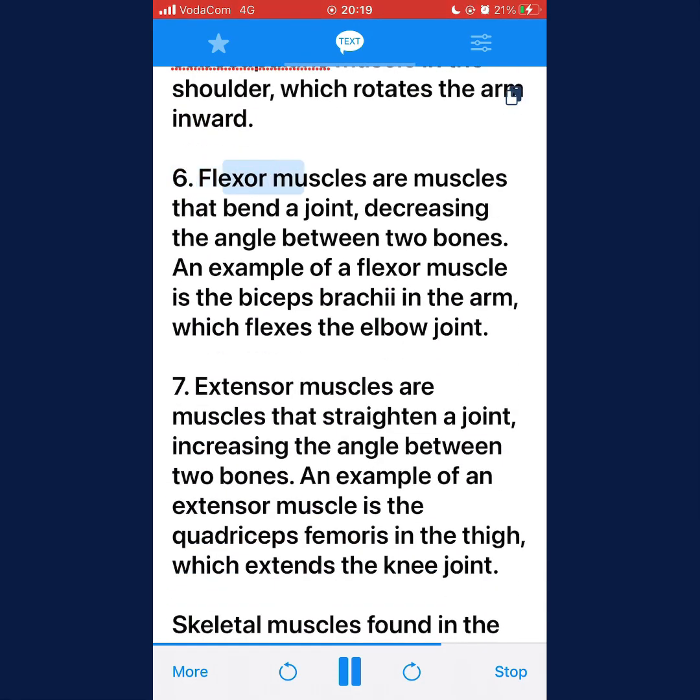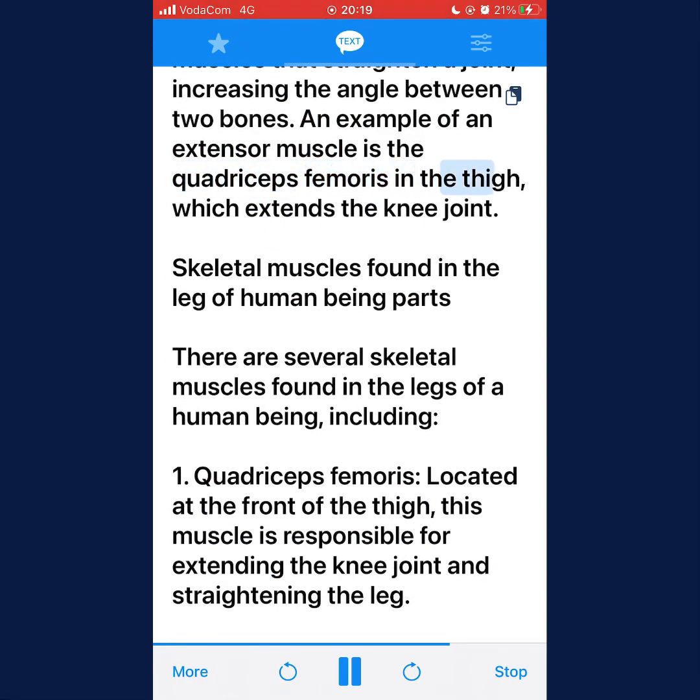6. Flexor muscles are muscles that bend a joint, decreasing the angle between two bones. An example of a flexor muscle is the biceps brachii in the arm, which flexes the elbow joint. 7. Extensor muscles are muscles that straighten a joint, increasing the angle between two bones. An example of an extensor muscle is the quadriceps femoris in the thigh, which extends the knee joint.